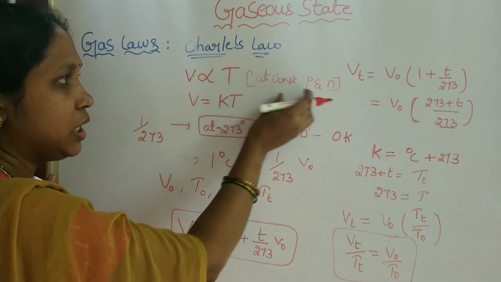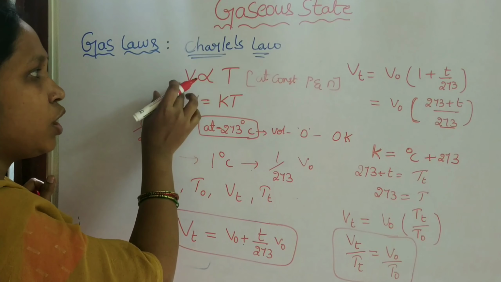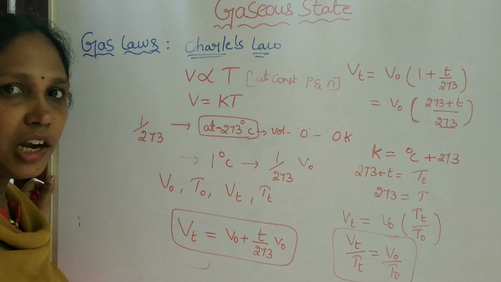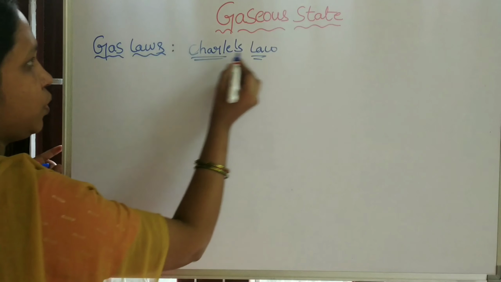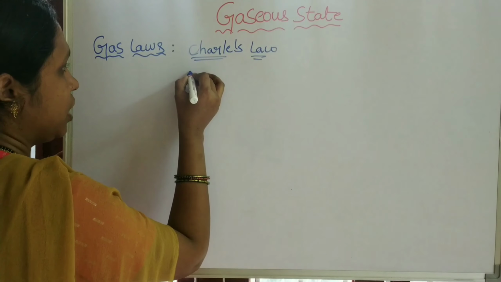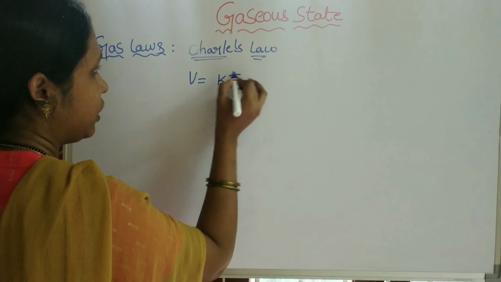At constant pressure and number of moles, the volume of the gas is directly related to the temperature of the gas. So according to Charles, volume is equal to K into T.